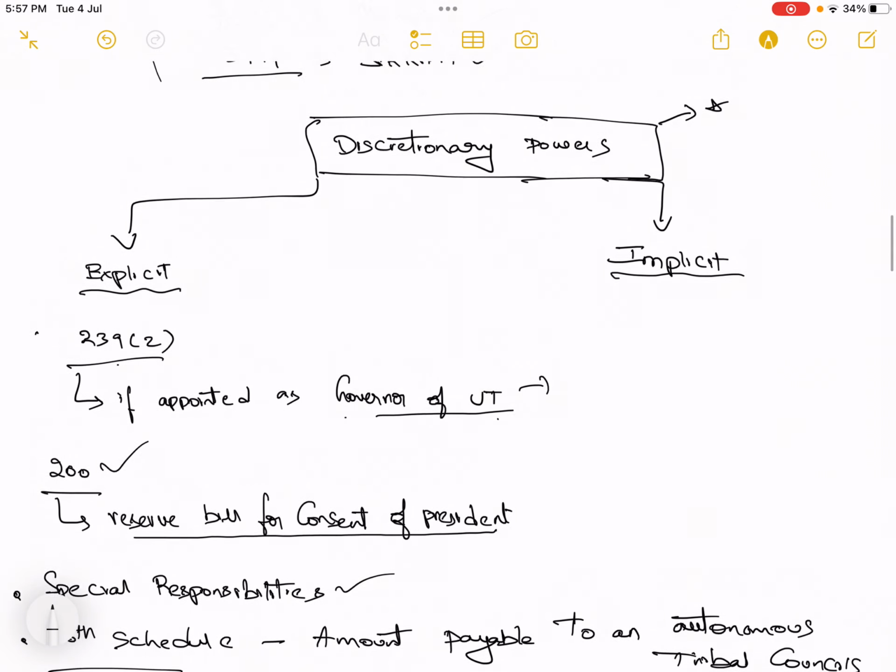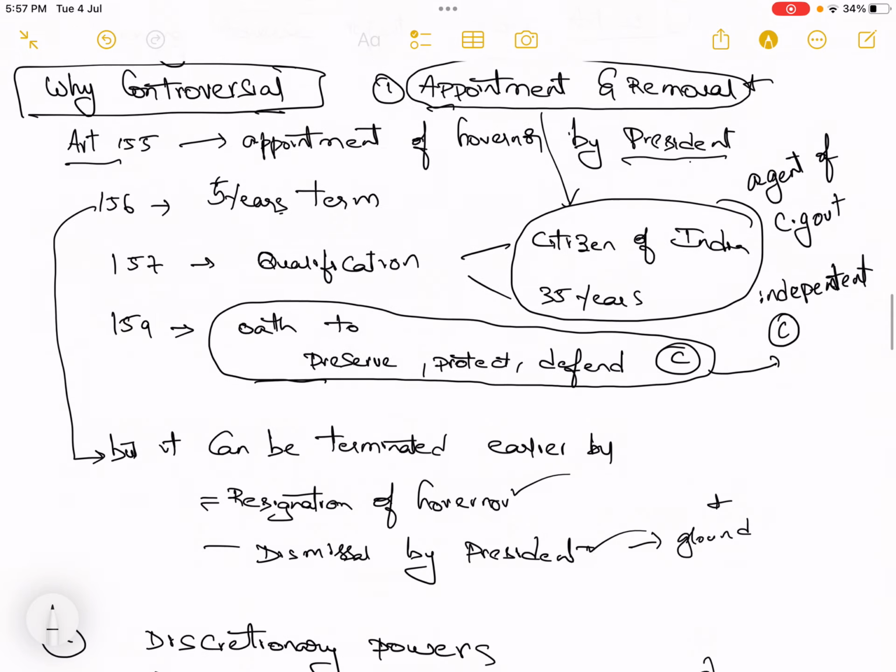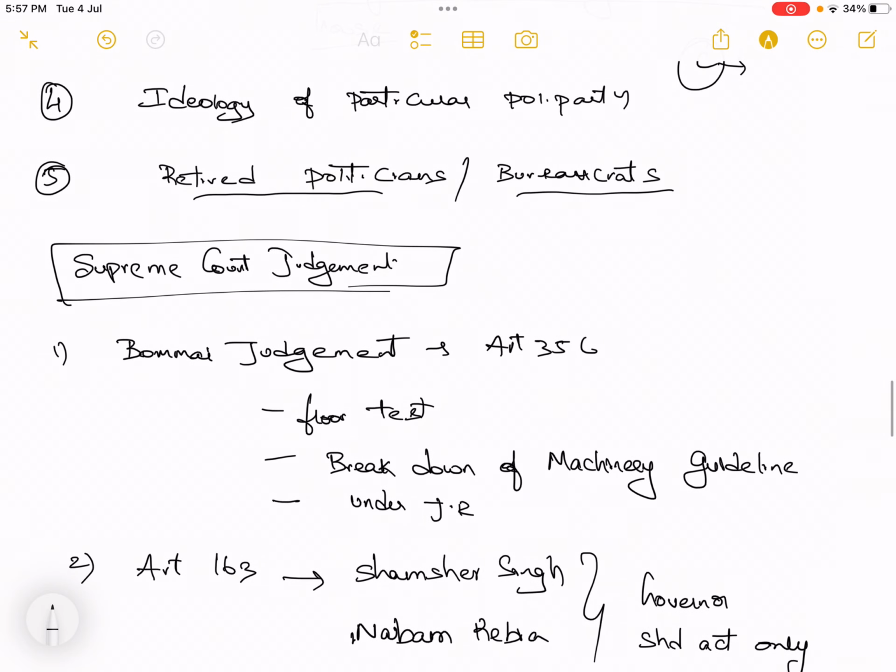Now, what are the Supreme Court judgments in this context? This can also be an independent question. Article 356, we have seen, is a major area where the position of the governor has become controversial. Now, you have to mention the Bommai judgment, where the discretionary power of the governor has been reduced or nullified.